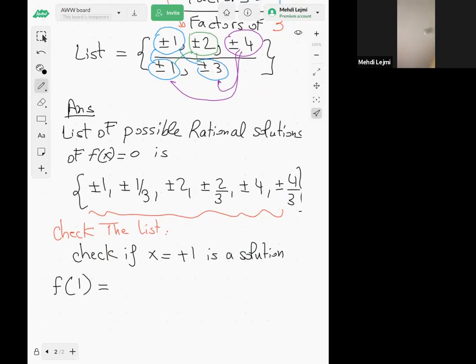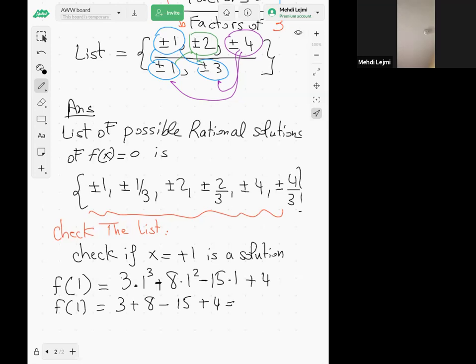So 3 times 1 cubed, right? So plus 8 times 1 squared, minus 15 times 1, plus 4. So then f of 1 would be 3 plus 8 minus 15 plus 4. 3 plus 8, that's 11, minus 15, it's negative 4, plus 4 is 0. So if you get 0, then 1 is the solution, right, of f of x equal to 0.